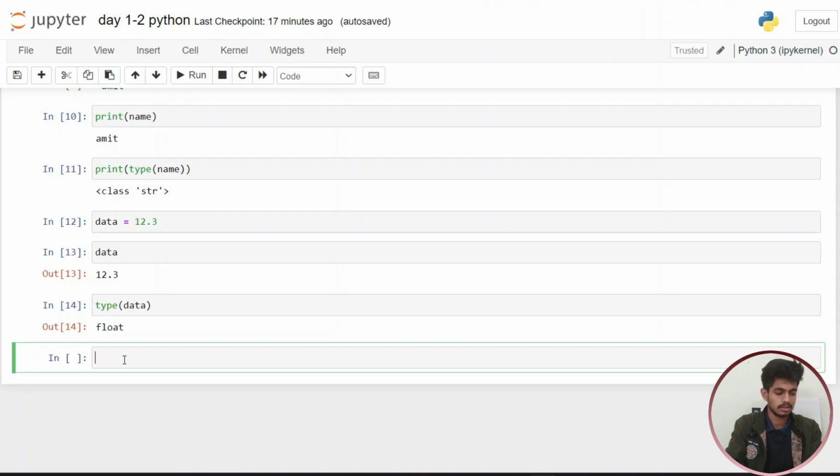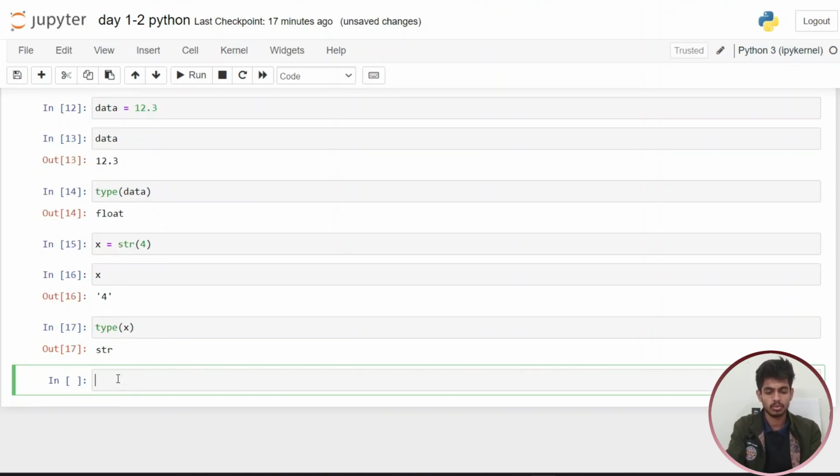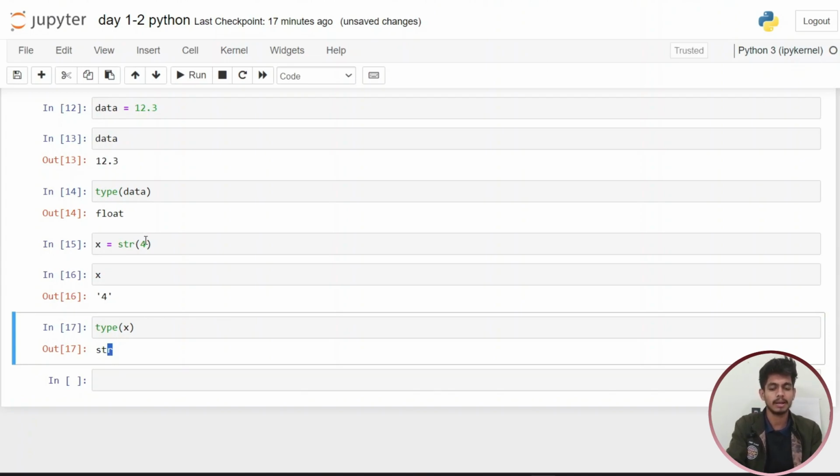After this we are clearing the concept of casting. First I am declaring a variable x, and we are casting the data, like in the string we are passing 4. So you get x in the form of a string. Then you find the type of this particular x. You get it in the form of a string, but we are passing integer type data, and you get an answer in the string format. So this is the concept of casting, type casting.